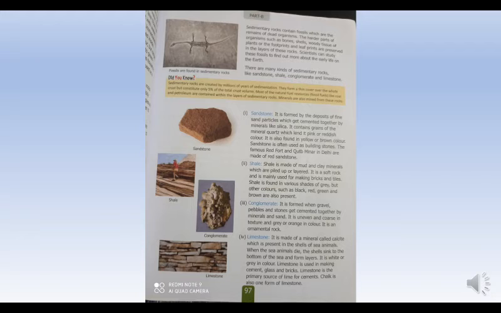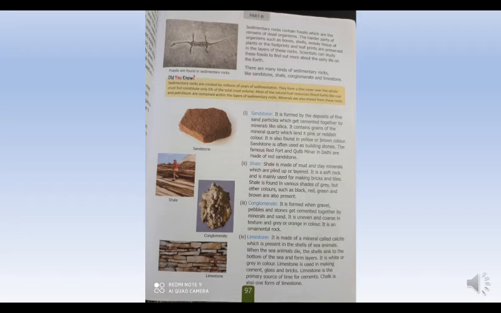This helps the scientists to study these fossils, to find out about the early life on the earth, how the life was in the early times.